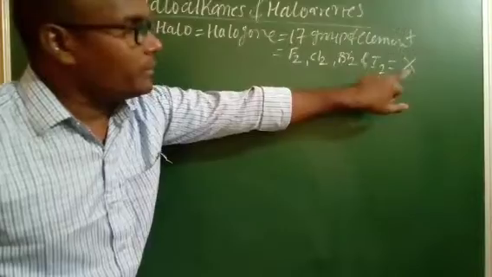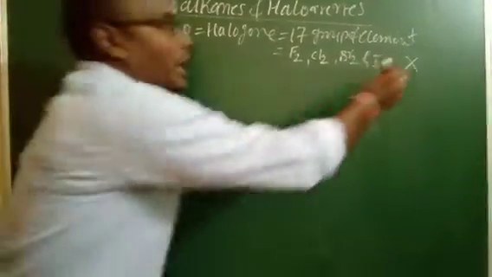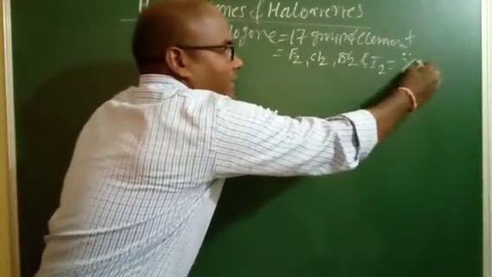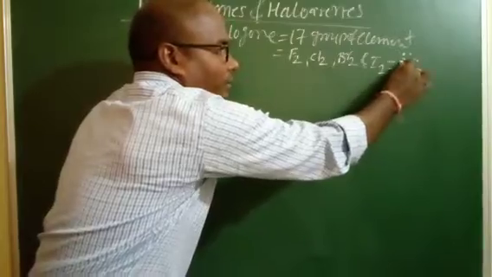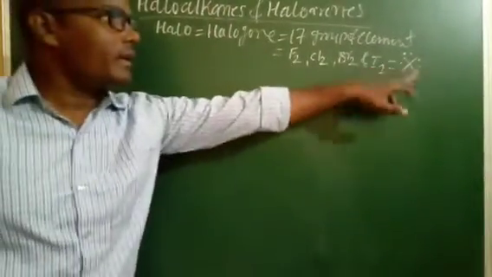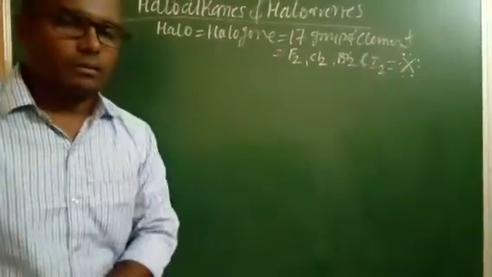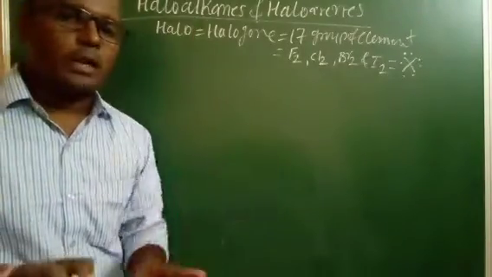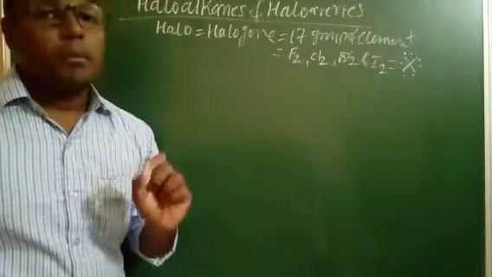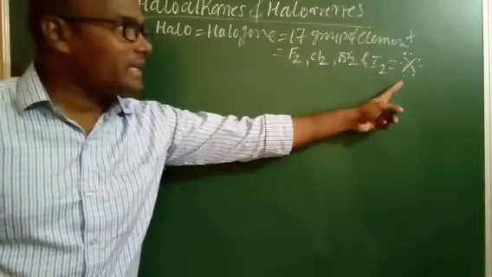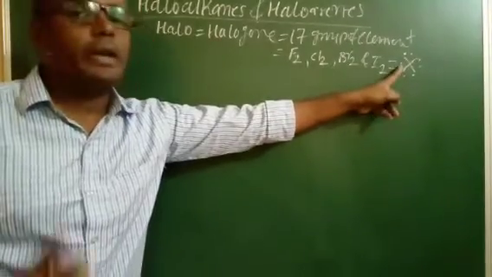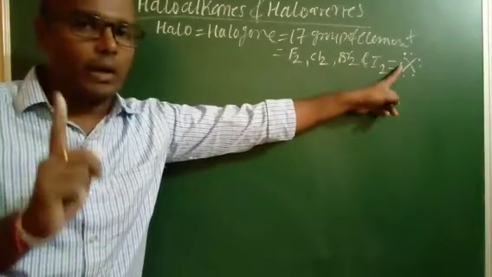And this halogen atom has 7 valence electrons in its outermost shell. But its valence is 1 because it has only one unpaired electron.